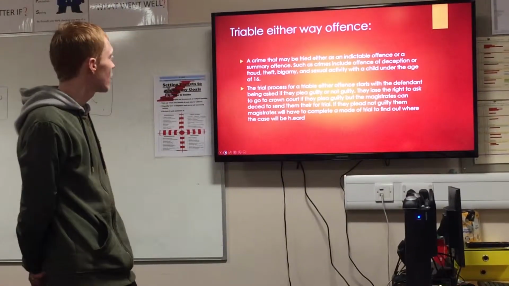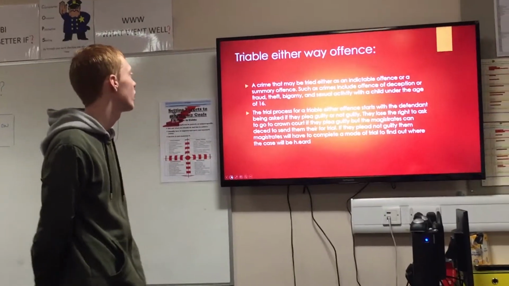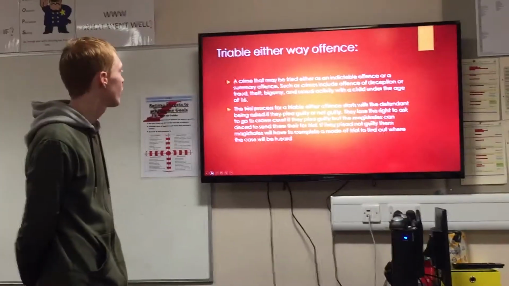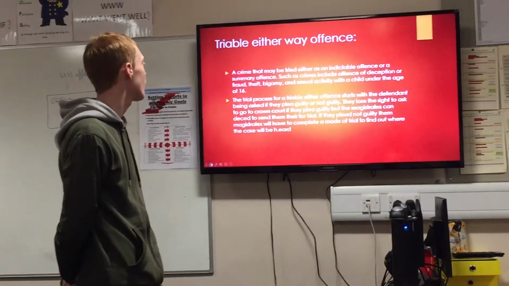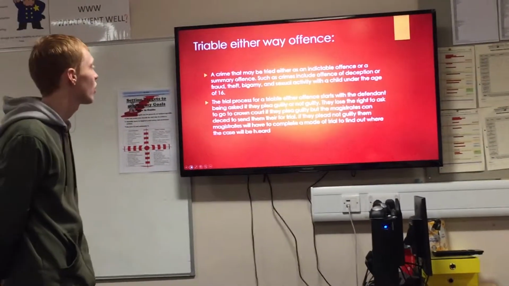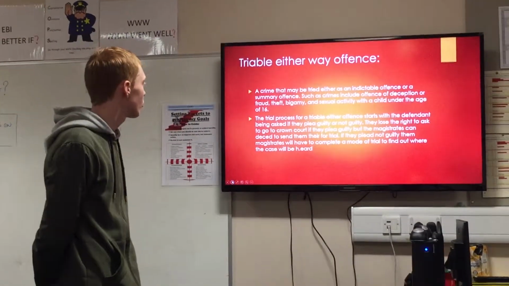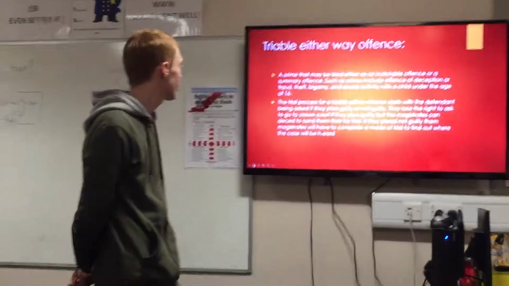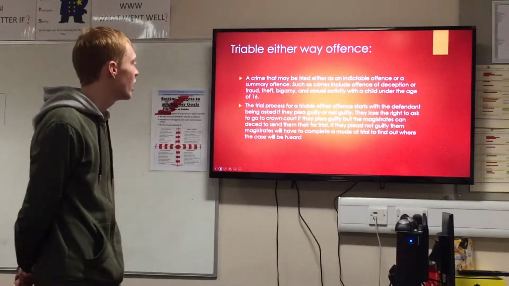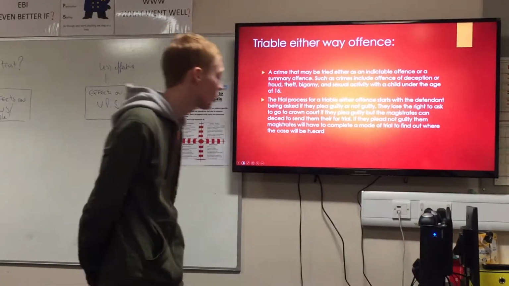Triable either way offence: a crime that may be tried either as an indictable or a summary offence. Such crimes include offences of deception or fraud, theft, bigamy, and sexual activity with a child under the age of 16. The trial process for a triable either way offence starts with the defendant being asked if they plead guilty or not guilty. They lose the right to ask to go to Crown Court if they plead guilty, but the magistrates can decide to send them there for sentencing. If they plead not guilty, the magistrate will have to complete a mode of trial hearing to find out where the case will be heard.